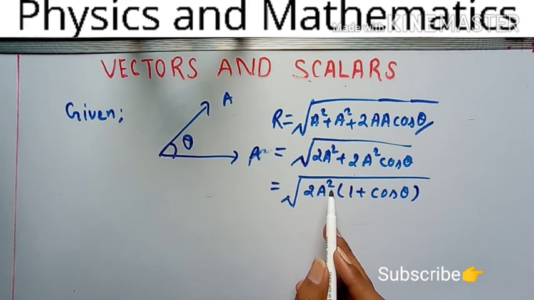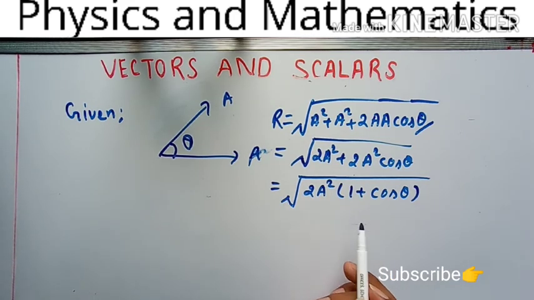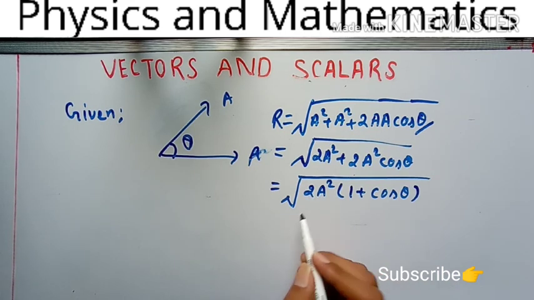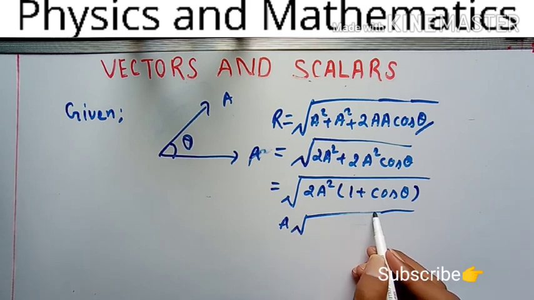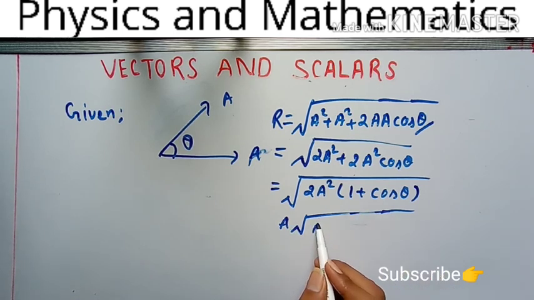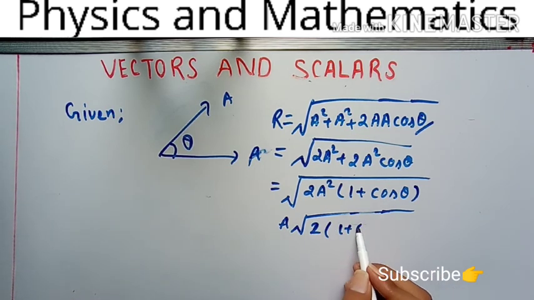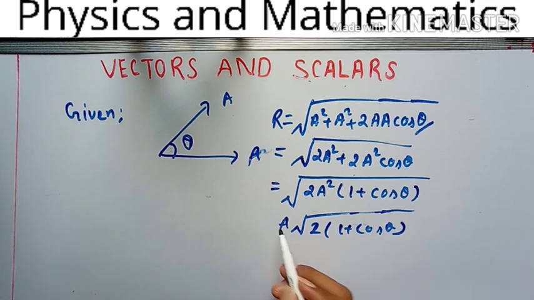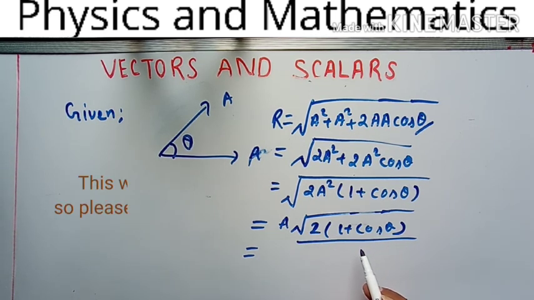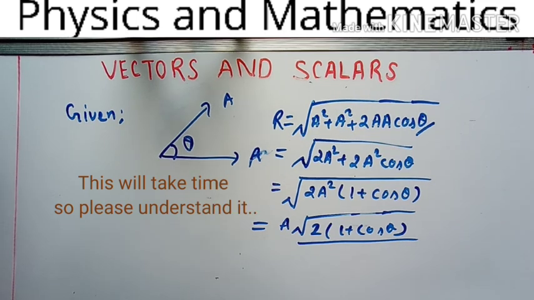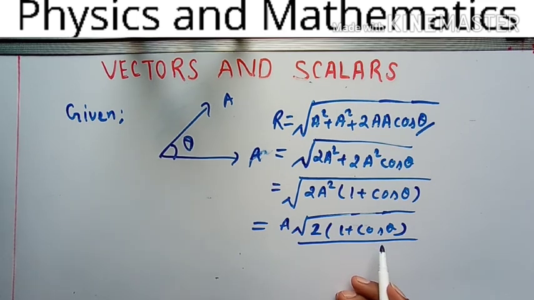Now if you bring A out of this bracket, you will have A times root of 2 times 1 plus cos theta. Now some trigonometric steps are involved in solving root of 2 times 1 plus cos theta. So let me solve this for you. You see the steps of how to solve this.